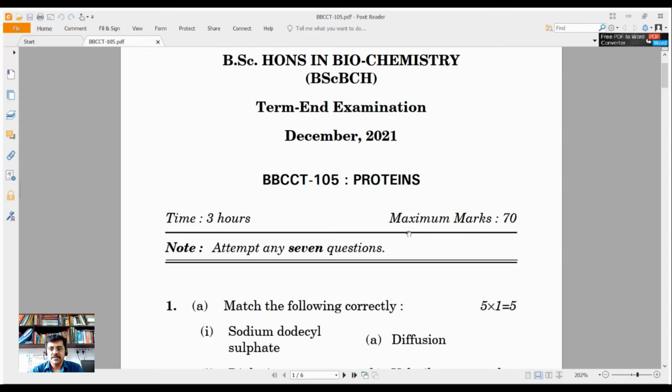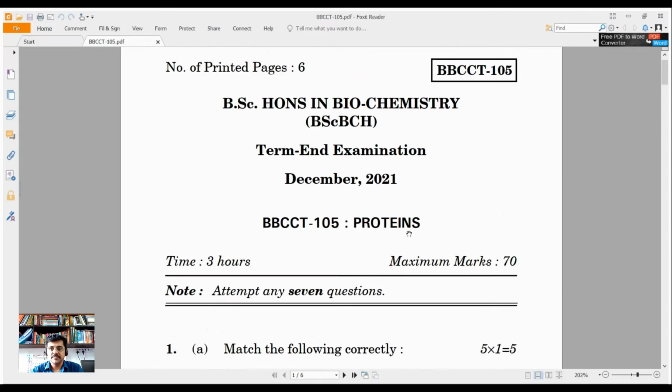Coming back to the topic, as I mentioned in the beginning, today I will be discussing a question paper that is in front of you. The exam for this question paper was held in December 2021. In this session, I am going to brief you about tips and suggestions to answer questions and to get good marks.